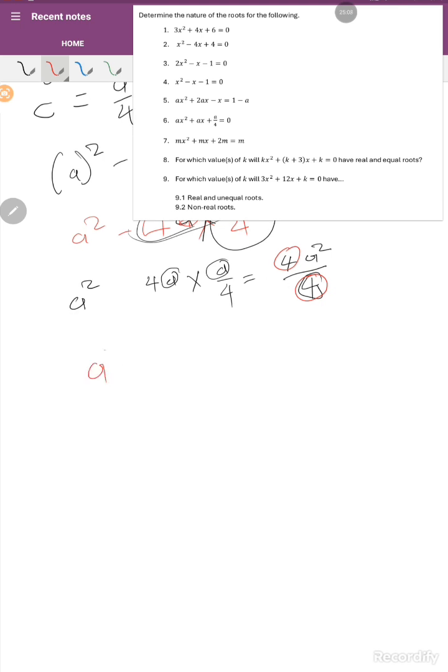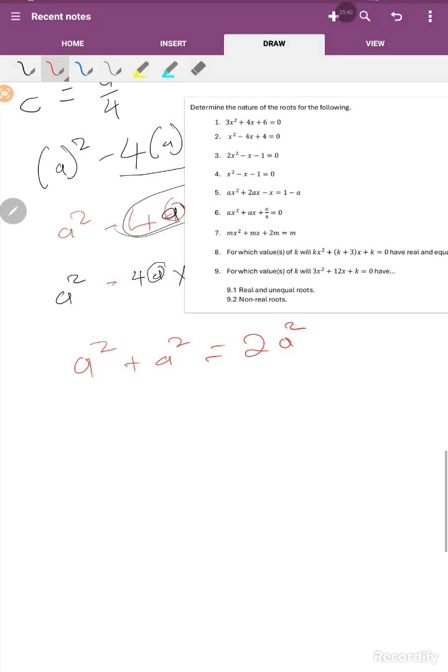Meaning that a squared, plus a squared, you are going to have 2a squared. Oh, sorry, we forgot the negative here, meaning that it's going to be negative.